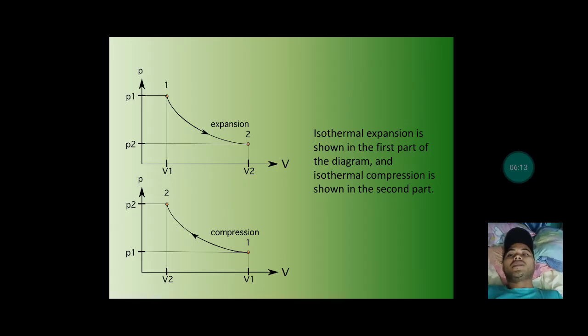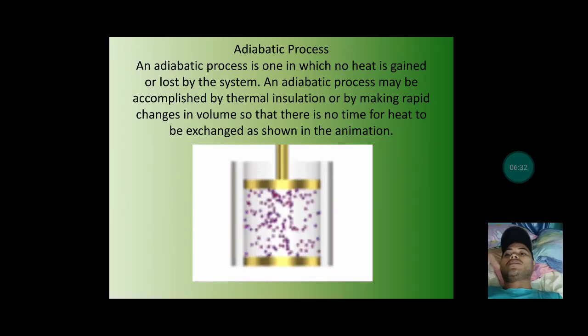In this diagram, volume changes and pressure changes, but the temperature doesn't change. It is depicted via a curve that is not very steep. So that is isothermal expansion.